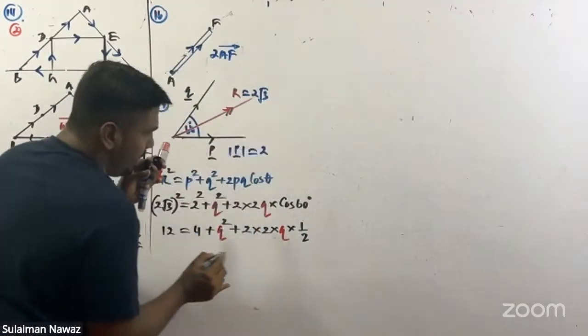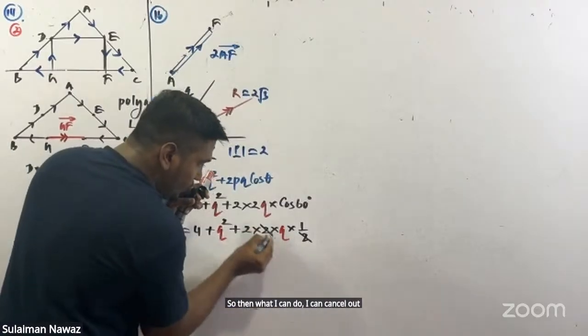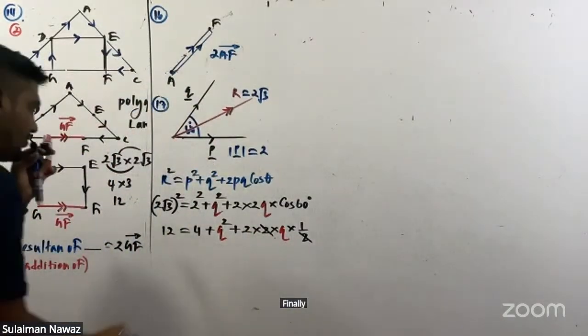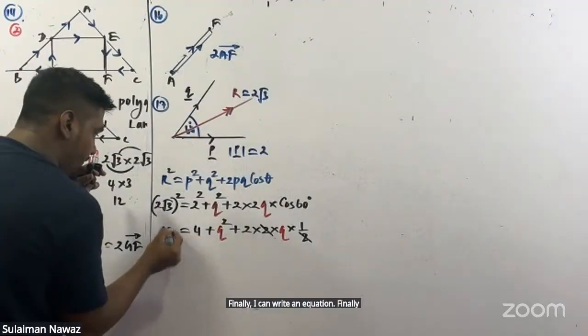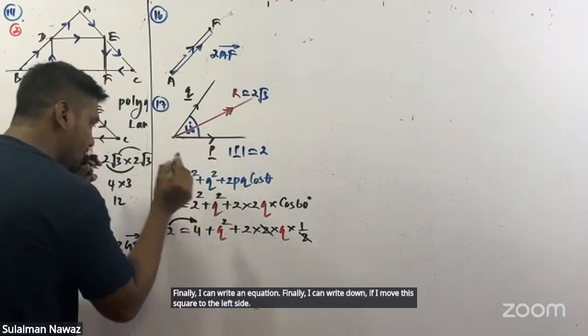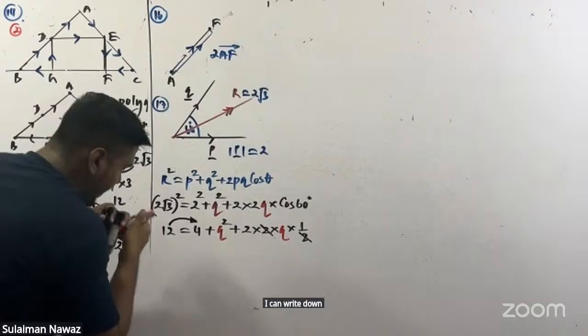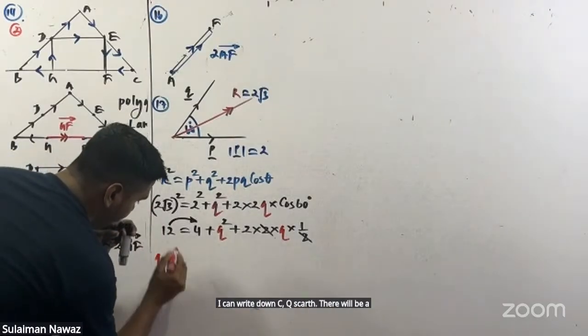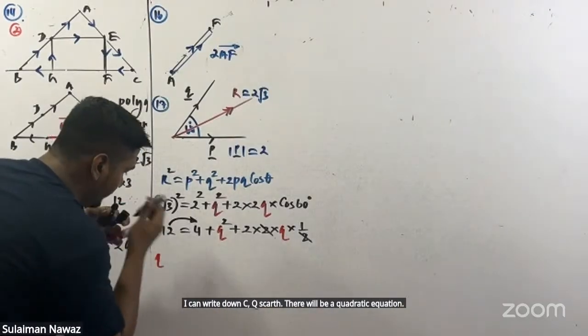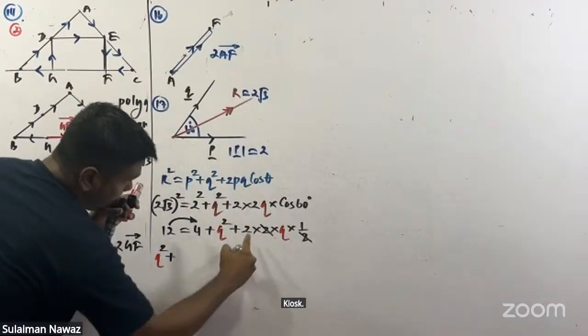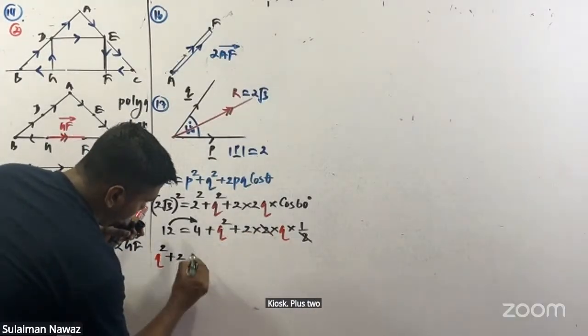So then what can I do? I can cancel out the 2 and one of the other 2s. Finally, I can write down an equation. If I move this 12 to the left side, there will be a quadratic equation: Q squared plus 2Q.